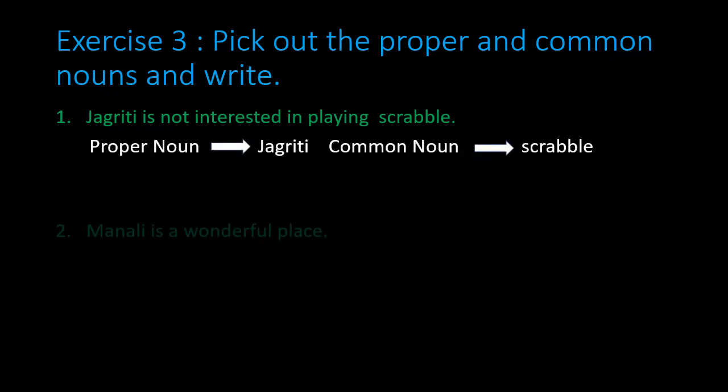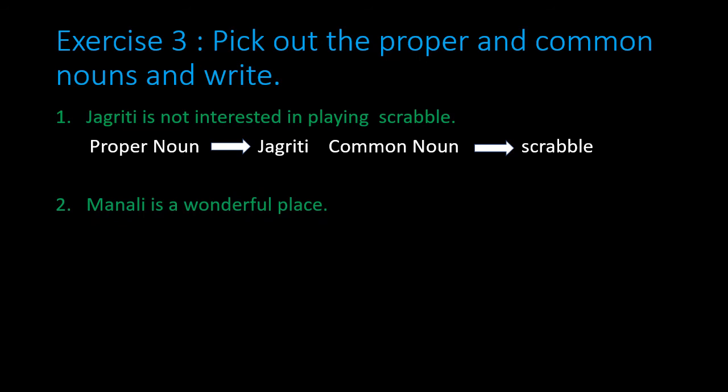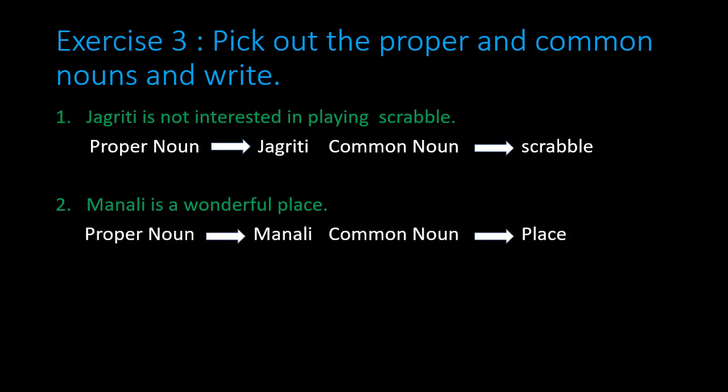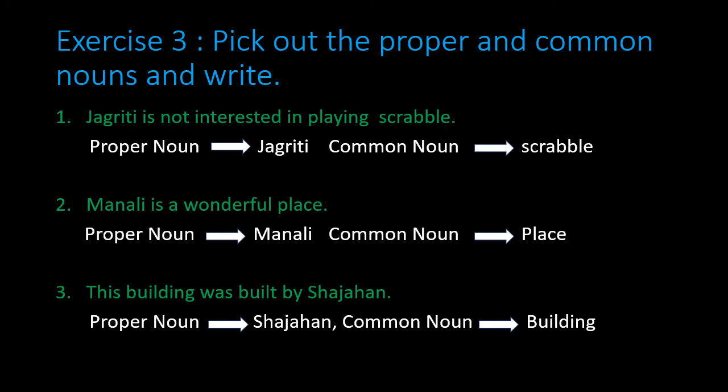Sentence number 2. Manali is a wonderful place. Manali is the name of a place, so it is proper noun, and place is a word showing area or place, so it is common noun. Sentence number 3. This building was built by Shah Jahan. Building is the name of an object, so it is common noun, and Shah Jahan, it is the name of a king, so it is proper noun, right?